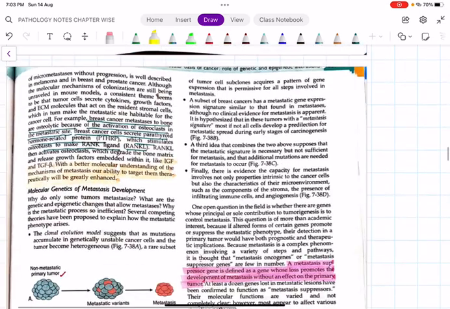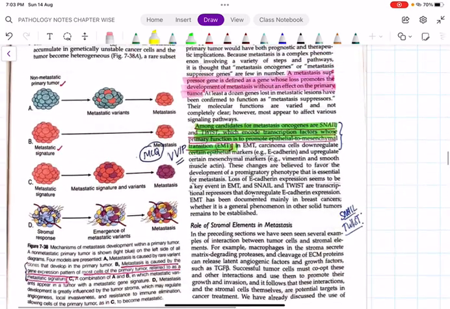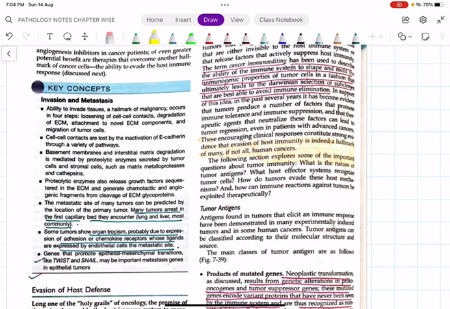And the next most important point that I have to mention here is what are the genes. The metastatic oncogenes are nothing else but the snail gene and the twist gene. We have two important genes that are responsible to promote epithelial to mesenchymal transition. And these are expressed in a lot of carcinomas like breast, gastric and colonic carcinomas. Then I have told you what desmoplasia is in the first class itself.